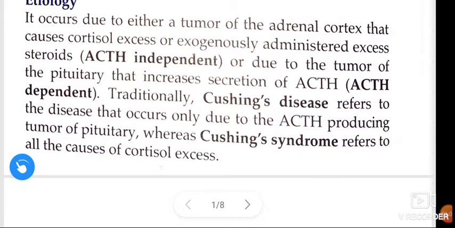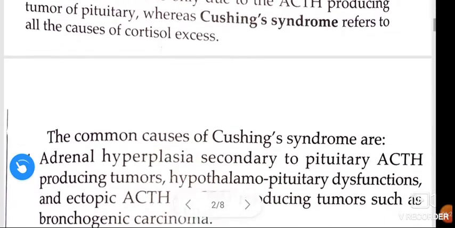Traditionally, Cushing disease refers to, see here guys, I am going to differentiate the disease and syndrome. First, disease. Cushing disease refers to the disease that occurs only due to the adrenocorticotropic hormone producing tumor of the pituitary, whereas Cushing syndrome refers to all the causes of cortisol excess.